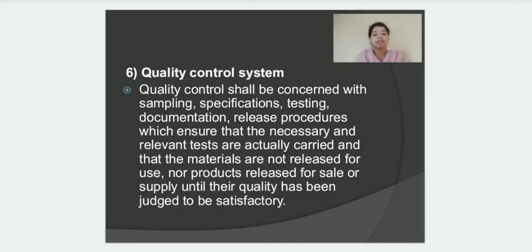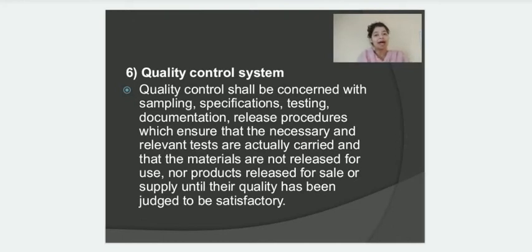So coming to the quality control system, there is a quality control department like the quality assurance department in every pharmaceutical industry, right? Basically, all the tests of raw material, packing material and finished products, all the laboratory tests, are done in a quality control department, right?